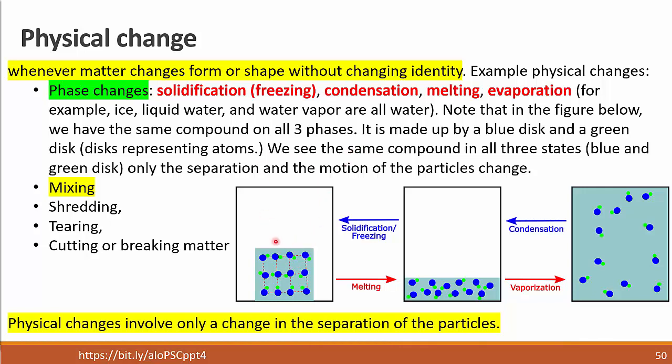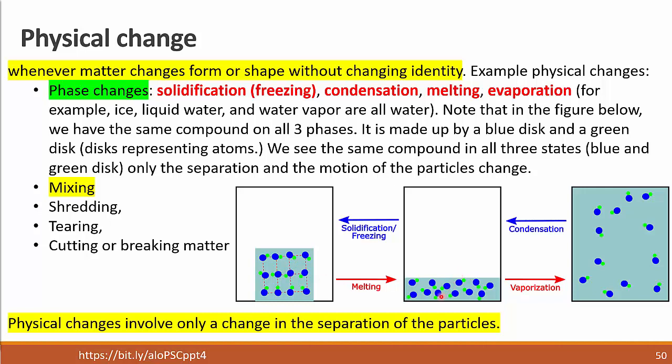In this example here, this is not water in the graphic, so we have a green and a blue disk representing a compound. So I still see the same compound in all three cases. The only differences are here they're bound in place. They don't move. We see the dashed line here holding them in place.